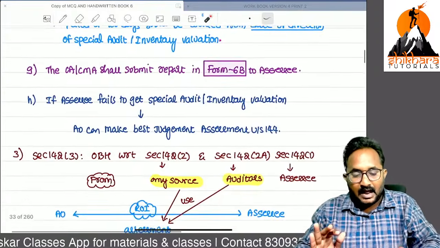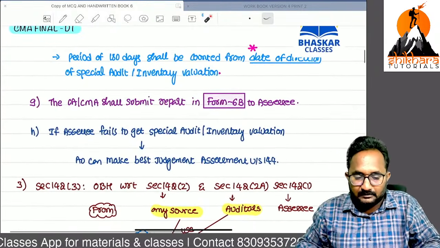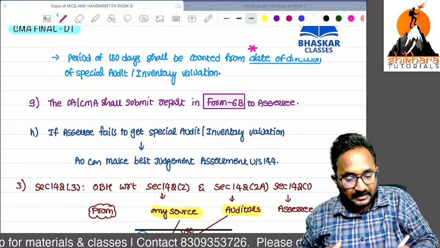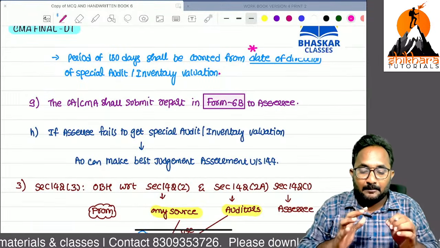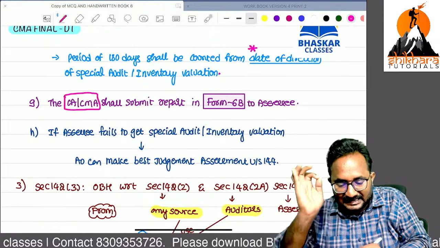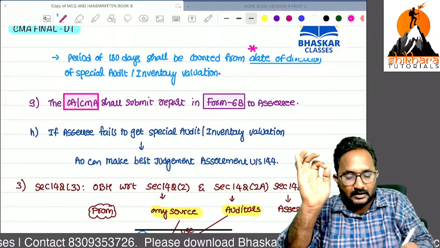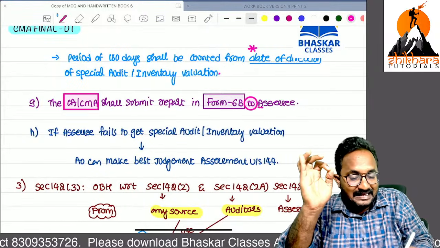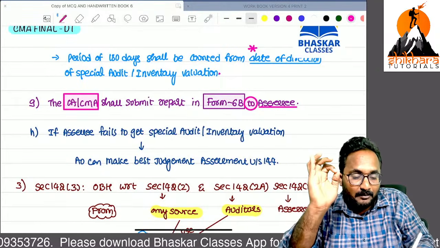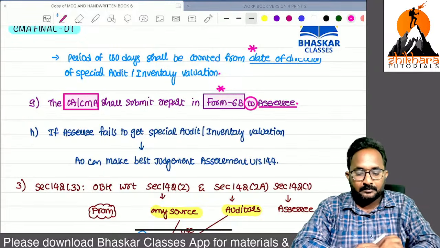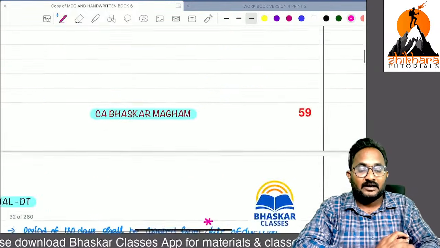And a very important MCQ exclusively in our CMA final study material we have. Who is required to submit the report, and to whom? The CA and CMA, who are responsible for conducting the audit, are required to submit the report. They are required to submit the report to the SSE in Form number 6B.